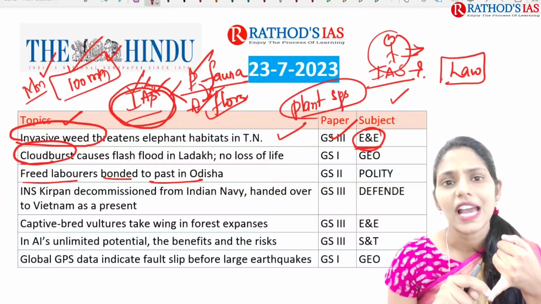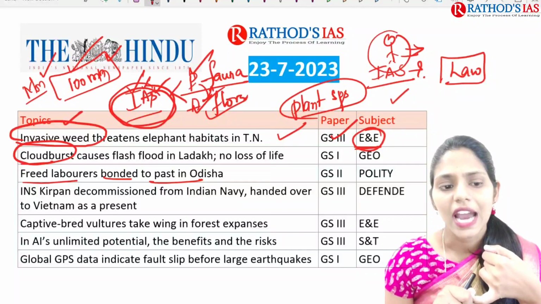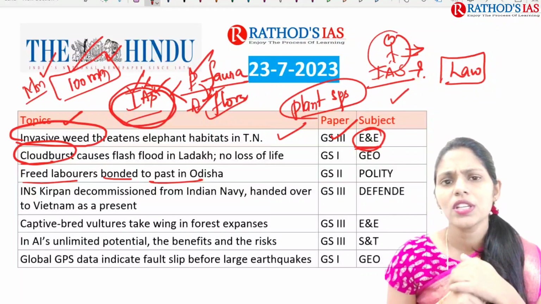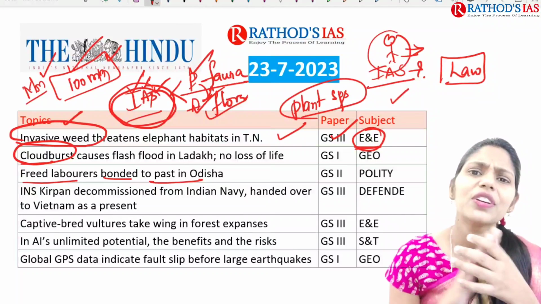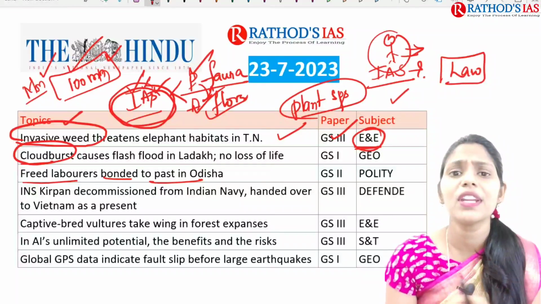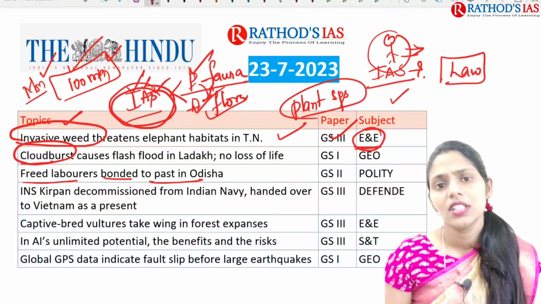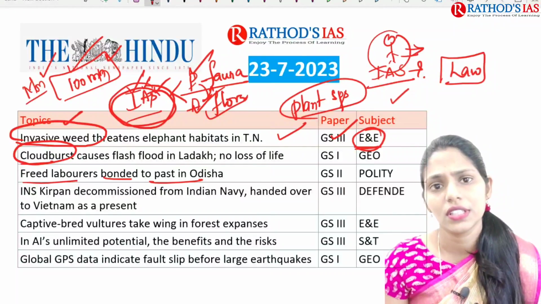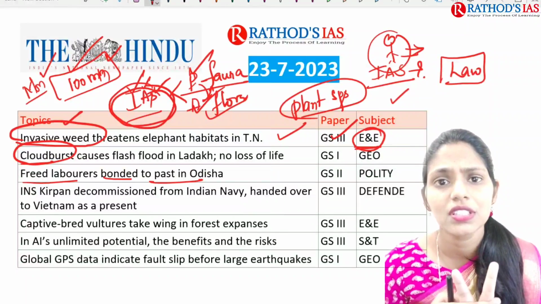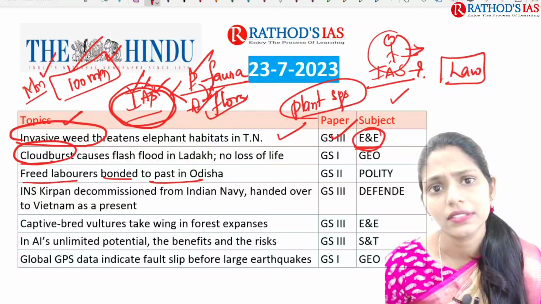And the next topic is INS Kirpan, decommissioned from the Indian Navy and handed over to Vietnam at present. Here we have to think why India needs to give this INS Kirpan to Vietnam. What is the relationship between India and Vietnam? Here you have to see the defense ties between India and Vietnam. There are two important reasons why we gave this INS Kirpan. You can't find this in today's newspaper article.